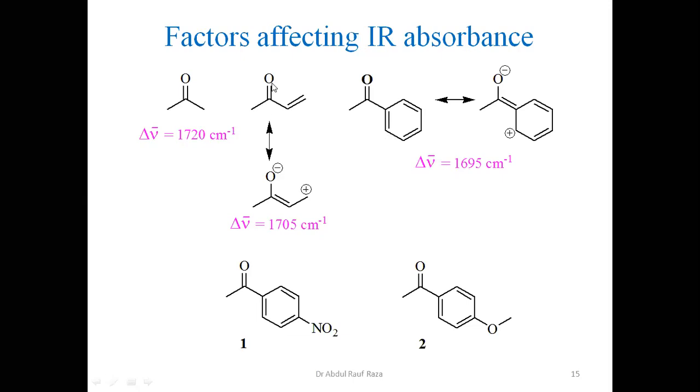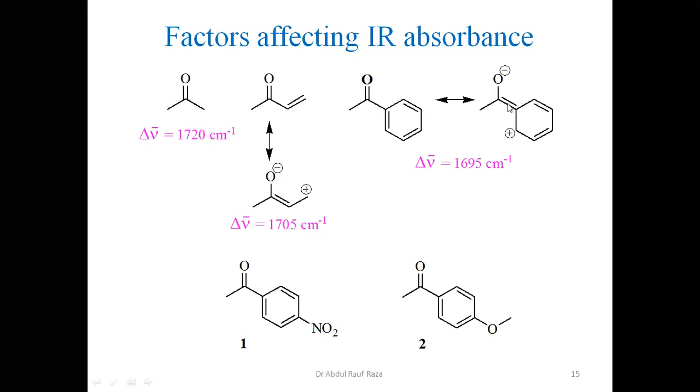This has only two resonance forms. But in this case, I have presented one resonance form. If this takes the electron pair here and this pi electron transfers here, we get a positive charge here. Similarly, this electron transfers here and we get a positive charge there. Similarly, these pi electrons transfer and we get a positive charge here.